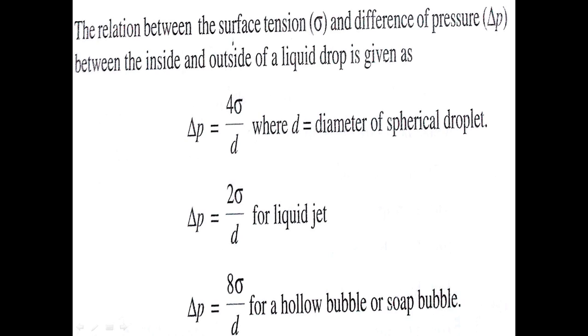You can see the relation between surface tension and the difference of pressure between the inside and outside of a liquid drop. The pressure difference in a spherical droplet is 4 sigma by d. Here sigma is surface tension, d is the diameter of the droplet. The pressure difference for a liquid jet is delta P equal to 2 sigma by d. For a hollow bubble or soap bubble, the pressure difference is 8 sigma by d. Here sigma is surface tension. So thank you everyone.